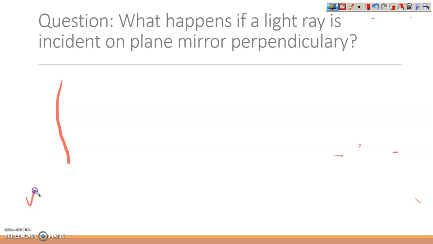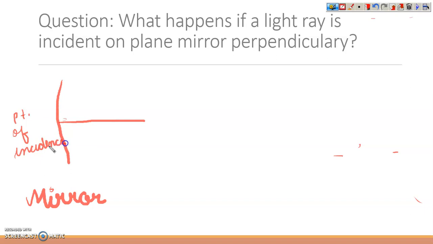This one is the mirror. And then this one is perpendicular. Here is the point of incidence. And it says that the light is incident on the plane mirror perpendicularly.